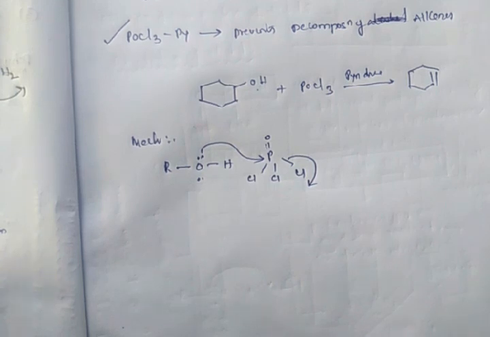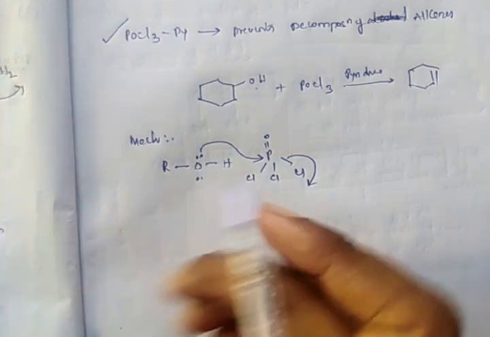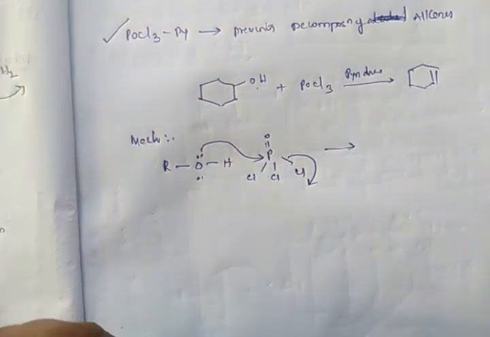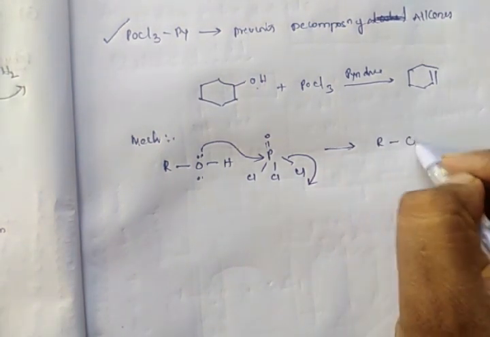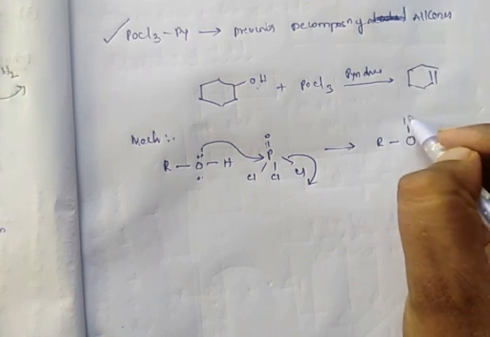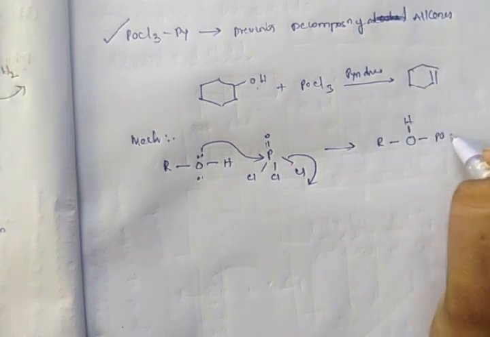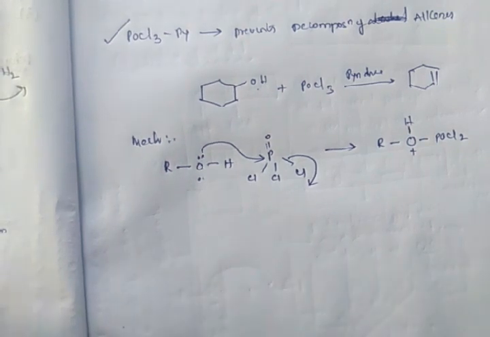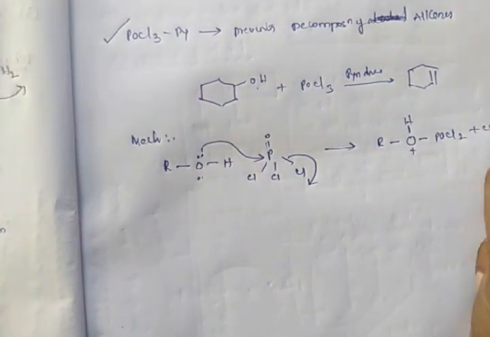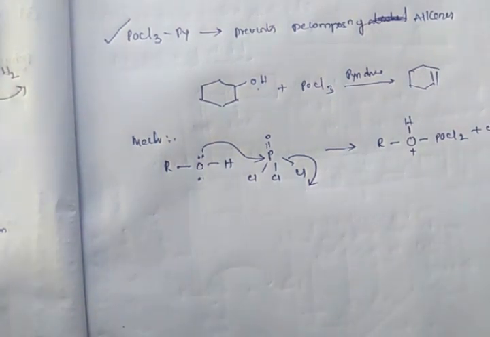The chlorine from this phosphorus compound will leave and we will get a complex like this: R O H, POCl2 complex, plus Cl minus.